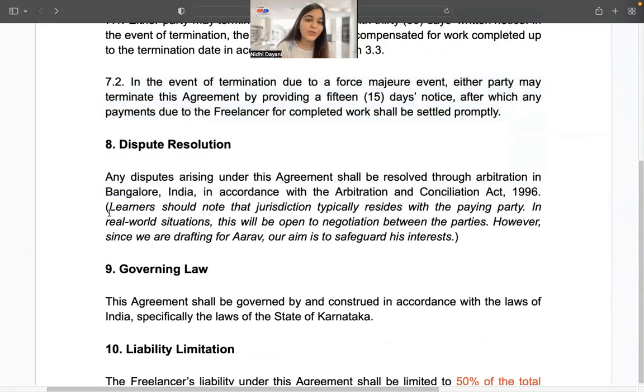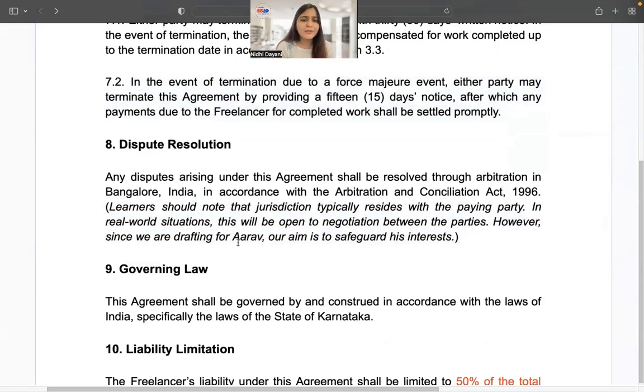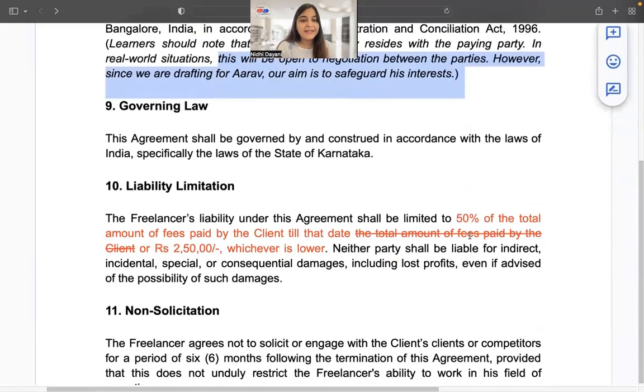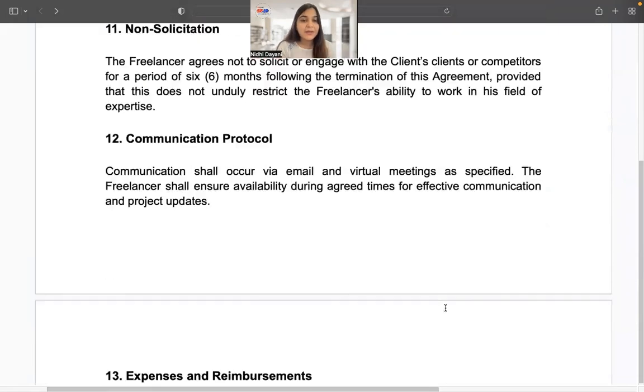We have given a note for you all that jurisdiction actually typically resides with the paying party, right? And in real world situations, this will be open to negotiation between the parties, of course. However, since here in this agreement, we're drafting it for RF, our aim is to safeguard his interest. Then, in limitation of liability, we have limited the liability to 50% of total fees paid or 2,50,000, whichever is lower. Then, other clauses seem fine.